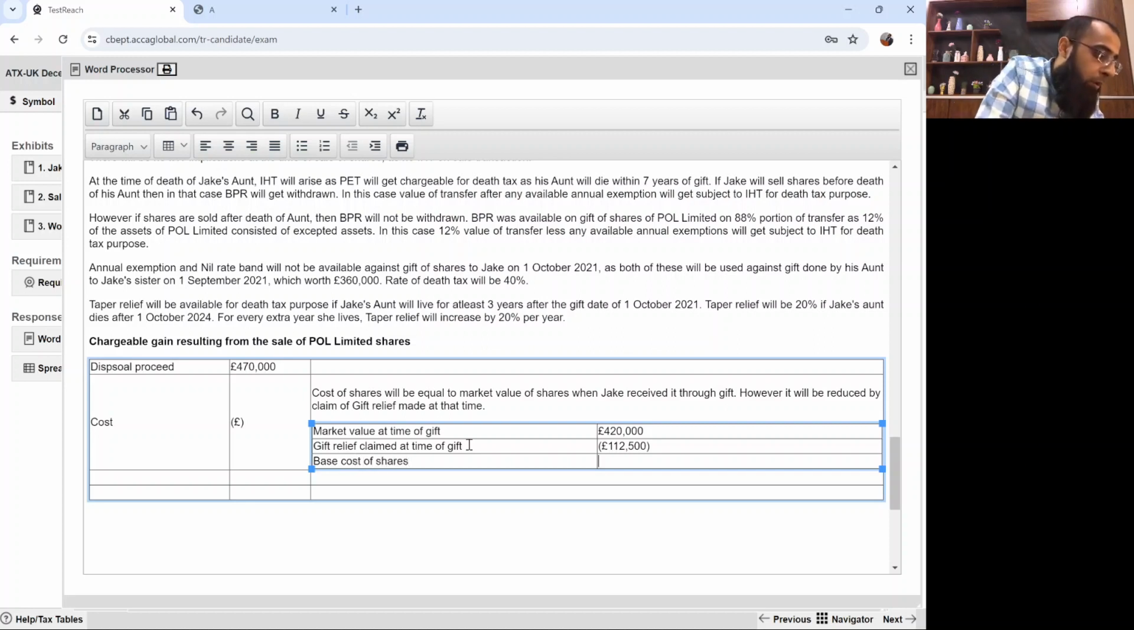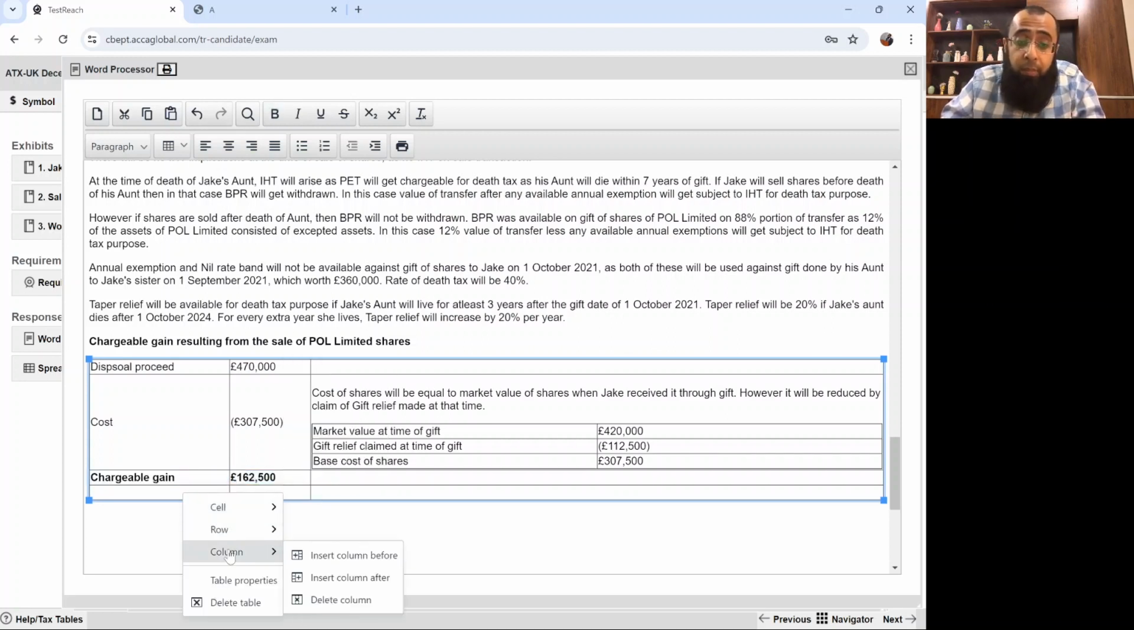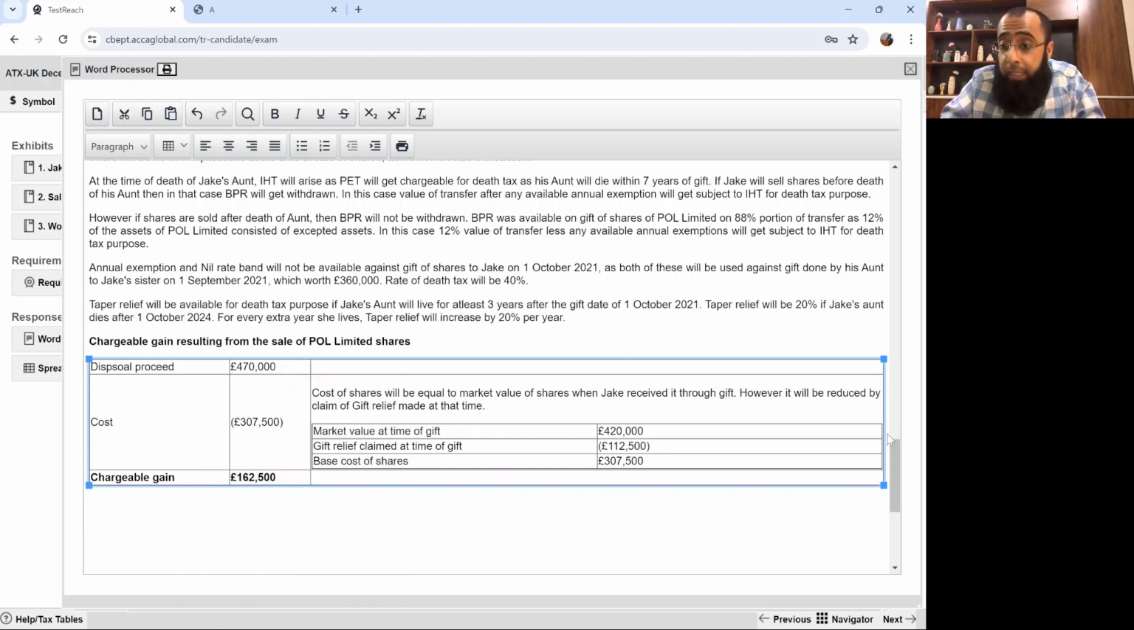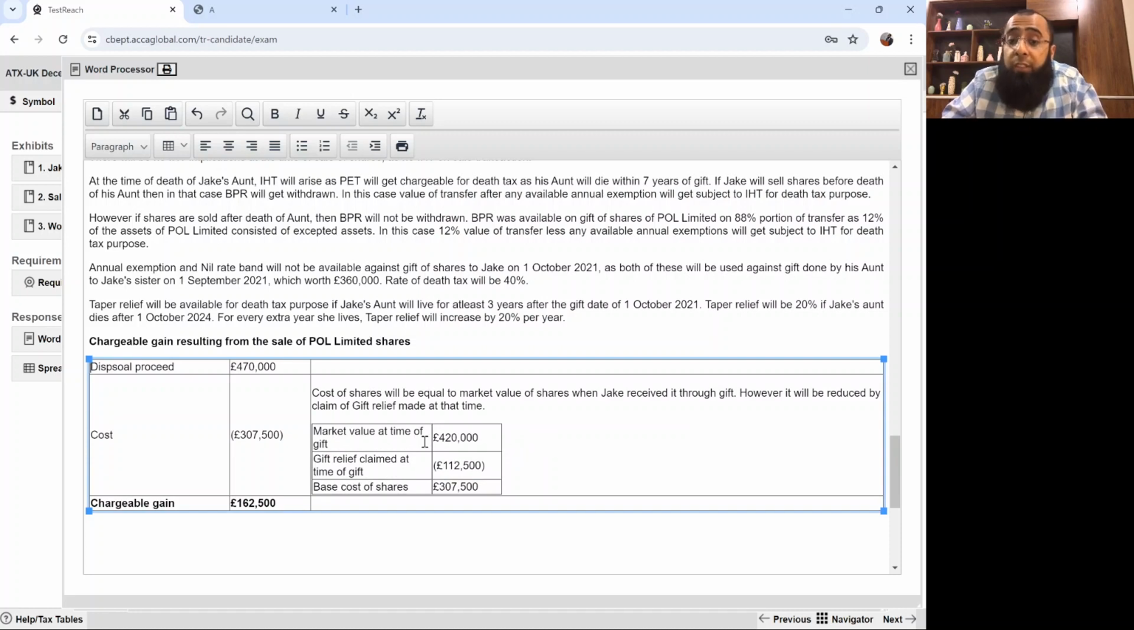So the base cost will be, I hope you remember all of these things, 307,500. So this is your cost, 307,500. And here comes your chargeable gain: 470,000 minus 307,500 gives you the chargeable gain of 162,500. I particularly believe that I haven't done anything difficult here. If you think that it's difficult, then go and revise the rules, because it's just some basic working which I have done.